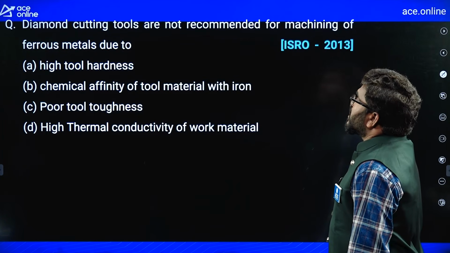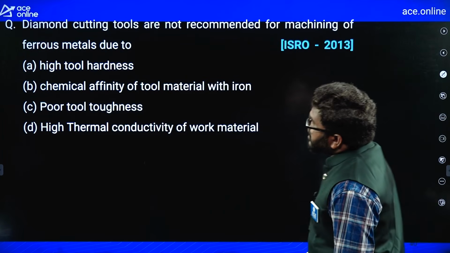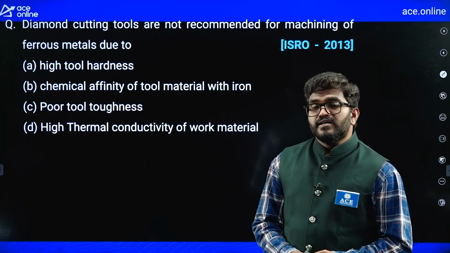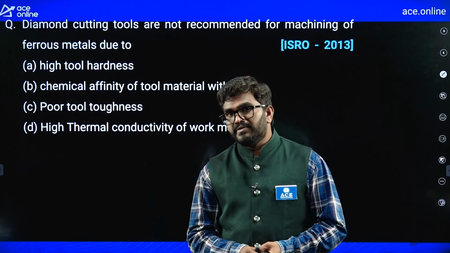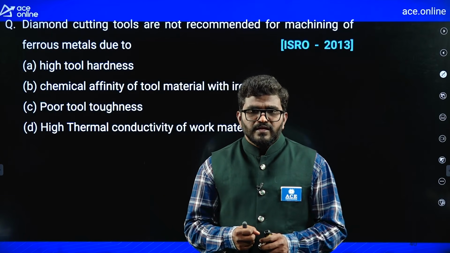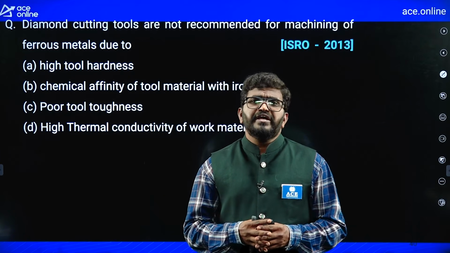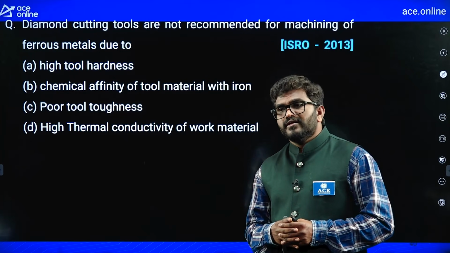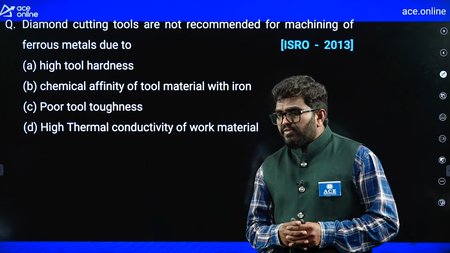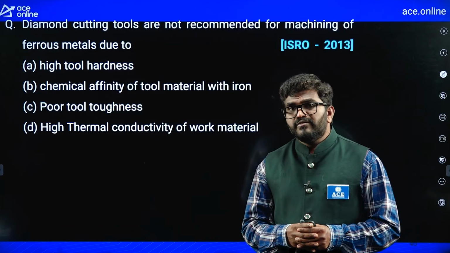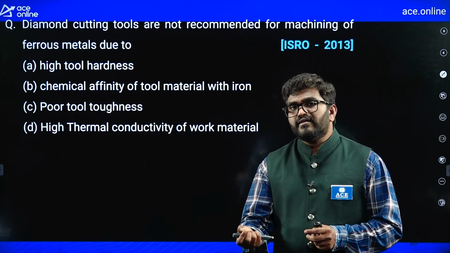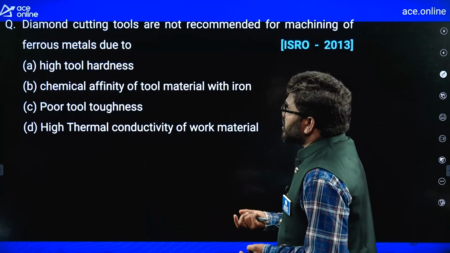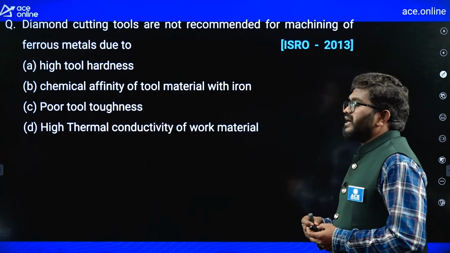Diamond cutting tools are not recommended for machining of ferrous materials due to. Why are we not using diamond cutters for ferrous metals, iron metals? See, diamond is a very hard material compared to ferrous. Okay. The main reason is that iron has carbon, and diamond is also made up of carbon. There is a chance of diffusion of these carbon atoms.